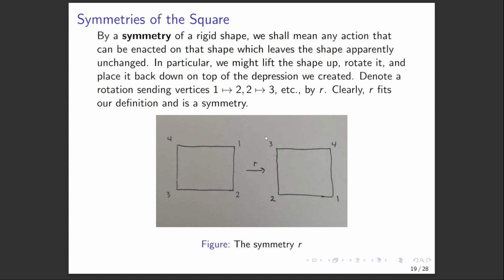You could think about, well, where are we going with this? Well, say we rotated the square twice. Now we'd have R squared, which sends 1 to where 3 was, 2 to where 4 was, 3 to where 1 was, and 4 to where 2 was. And we could do it 3 times, 4 times, 5 times, although not all of these are going to be distinct. Because if you rotate this thing 4 times, 1 is going to go back to where 1 was, 2 back to where 2 was, 3 back to where 3 was, and 4 back to where 4 was.